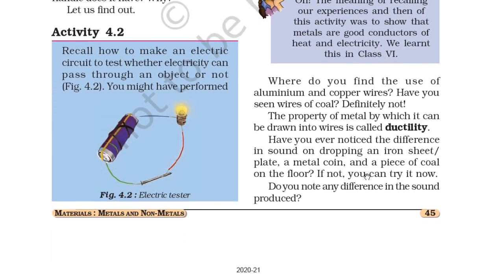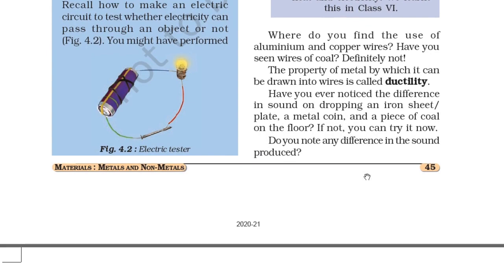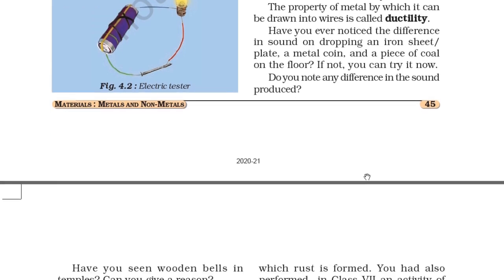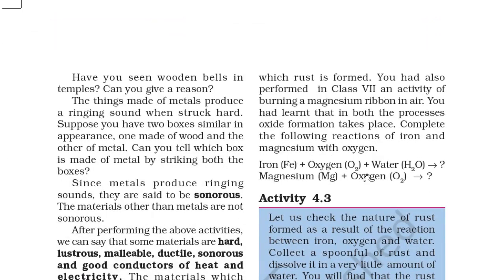Where do you find the use of aluminium and copper wires? Have you seen wires of coal? Definitely not. The property of metals by which they can be drawn into wires is called ductility. Have you ever noticed the difference in sound of dropping an iron sheet plate, a metal coin and a piece of coal on the floor? If not, you can try it now. Do you note any difference in the sound produced? So there is a difference. Have you ever seen wooden bells in a temple?